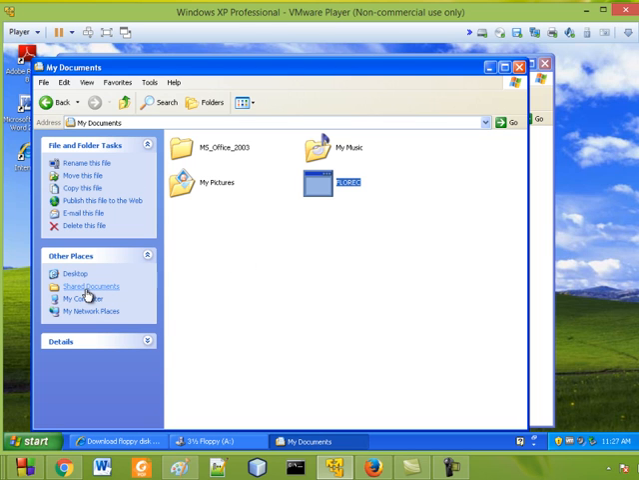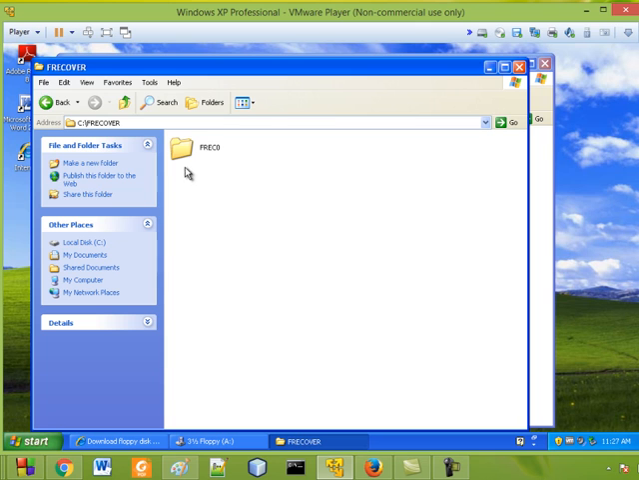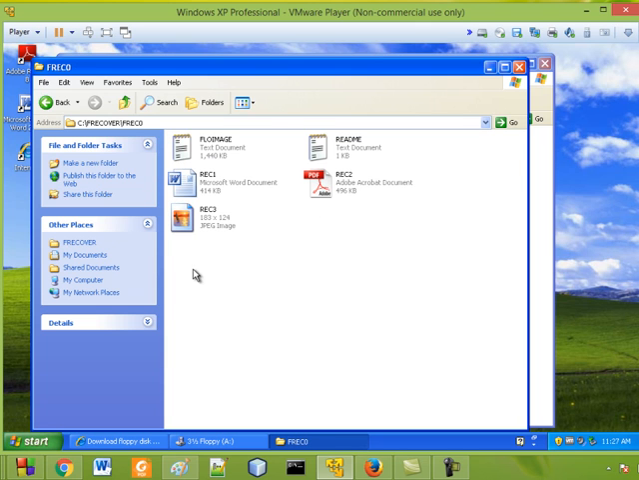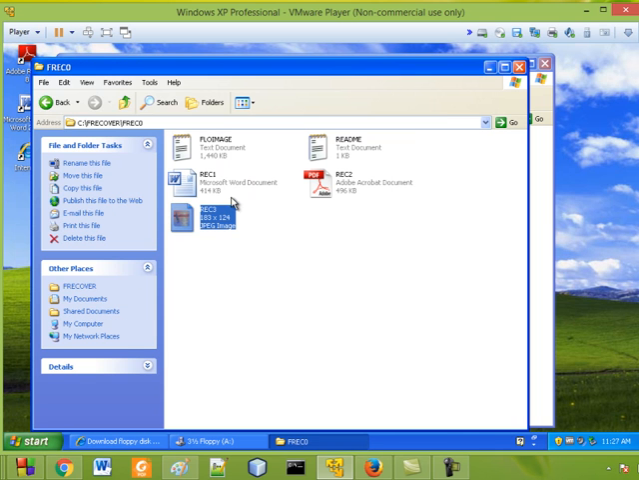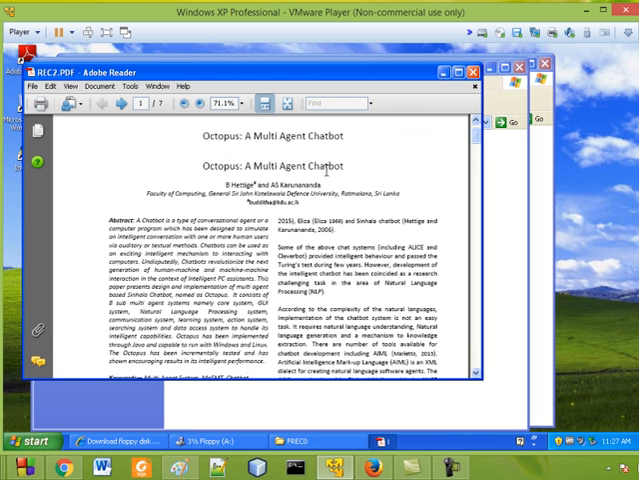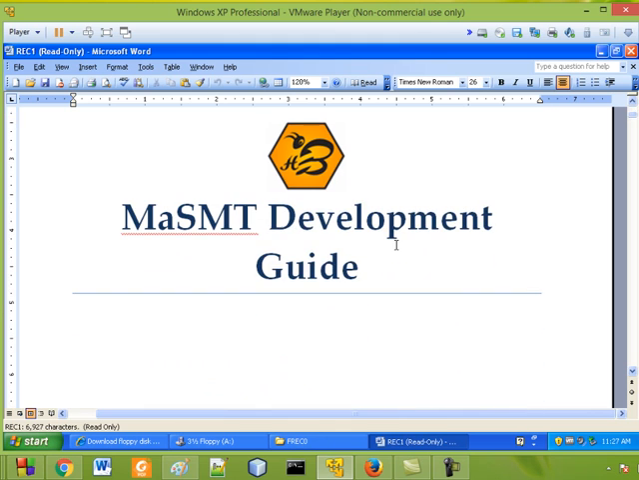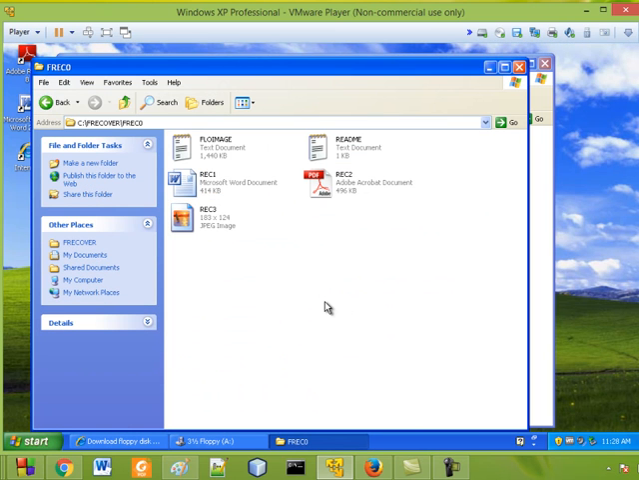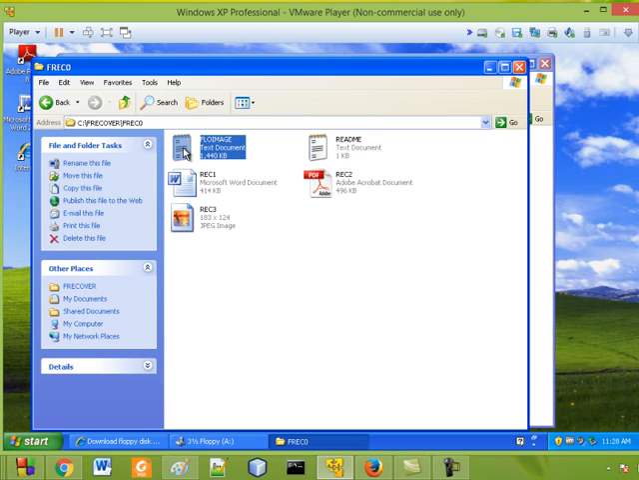Now you can go to the particular folder, C free recover. Here in the recover folder there is so much information. Here you can see the image file and also the PDF file and also the Word document, right? And there is some more information available in this folder. And here there is an important document, the floppy image.